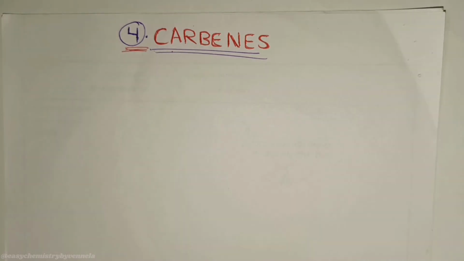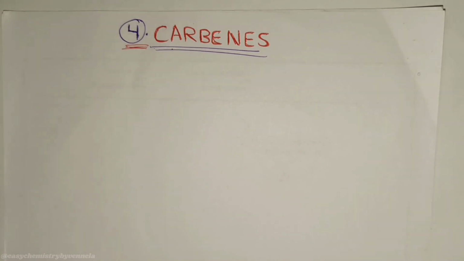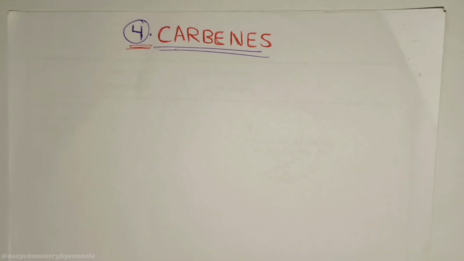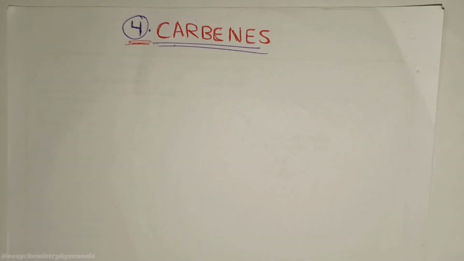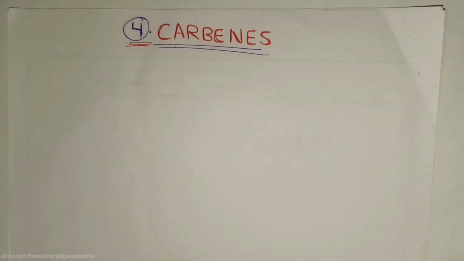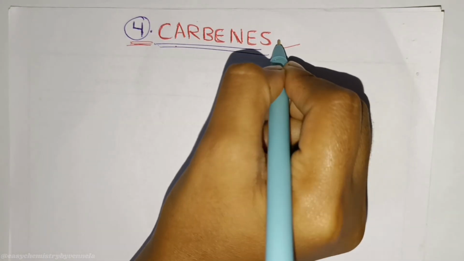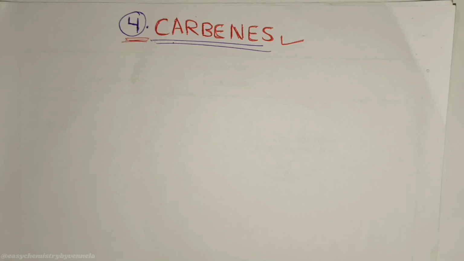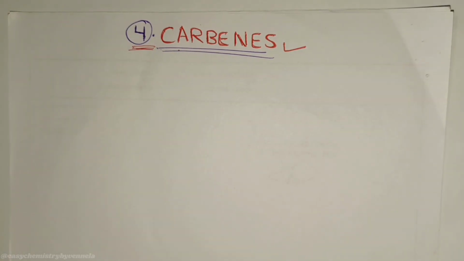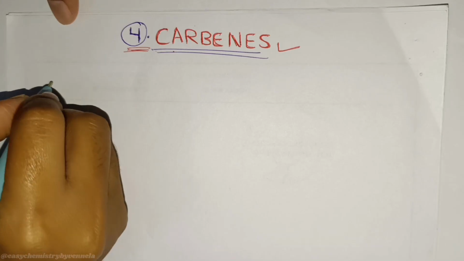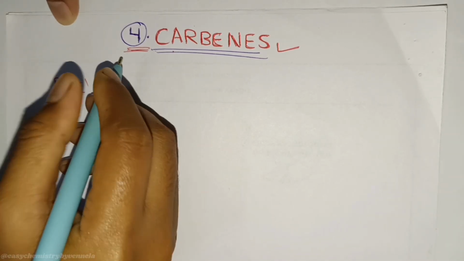He has no stable home, no proper bonding. He lives only for a few seconds. But in those few seconds, he can completely change another molecule. That character is called carbene. Today, we are not just learning a concept. We are watching a concept like a story. So, in part 1: what is carbene?